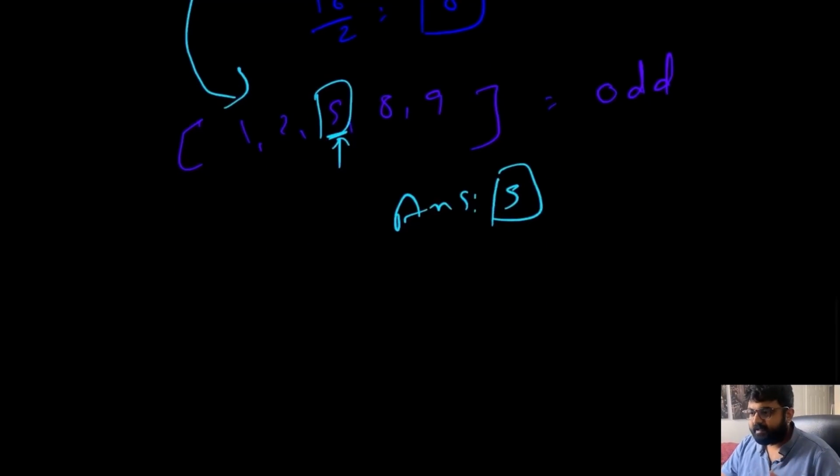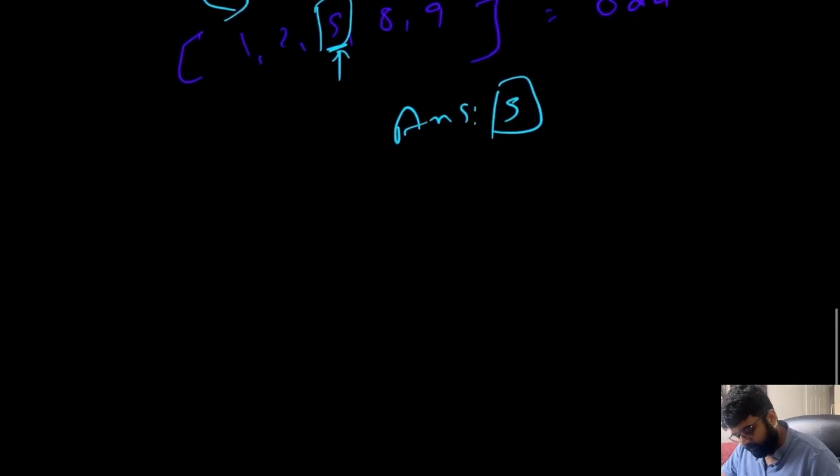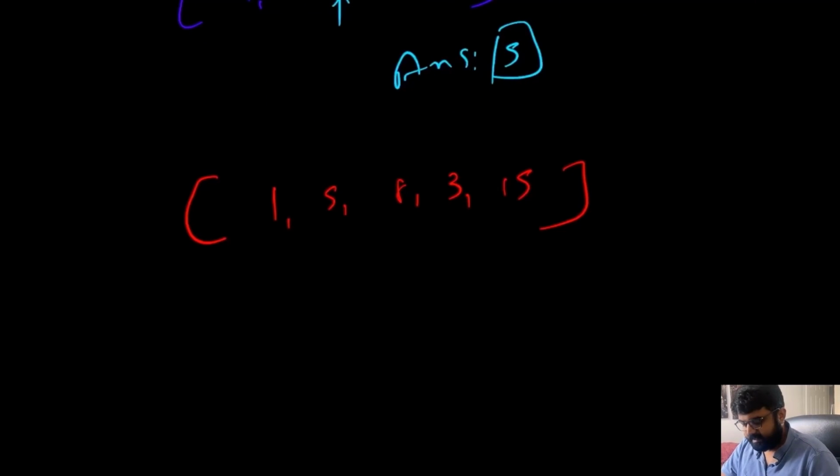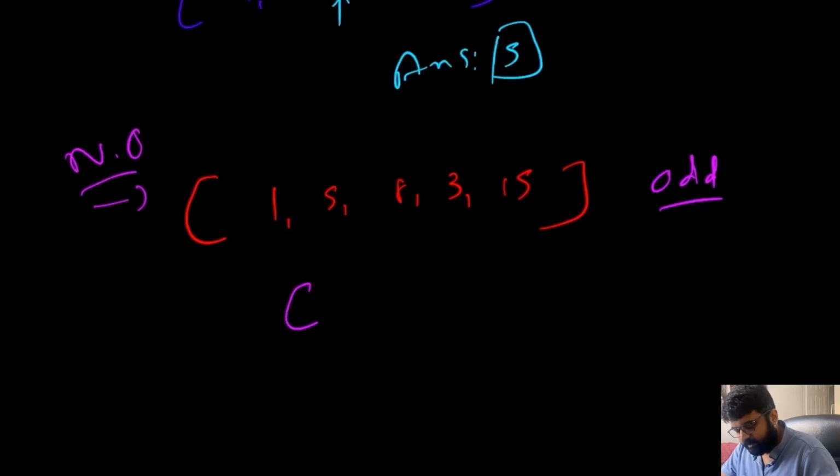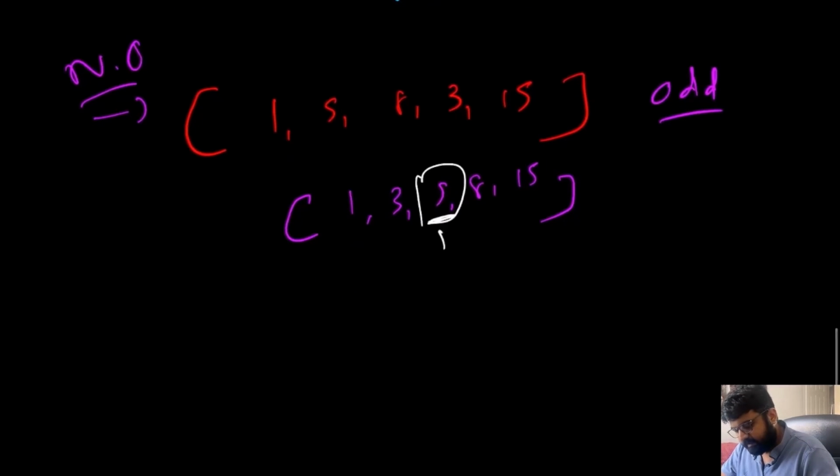Now let's take one notch a little bit more complicated. What would be the median in this case? Since this is an odd number, we know that we need to find the middle value, but in this case, this is not in order. So first we will have to put this in order. So that is going to be 1, 3, 5, 8 and 15. And now, since it is easy to calculate the middle value, it is going to be 5. So this would be another scenario.